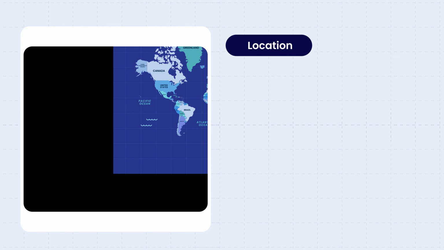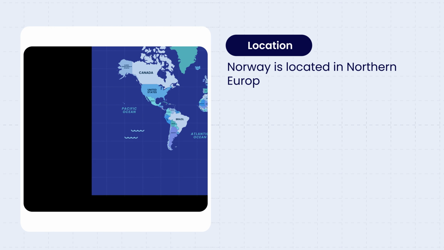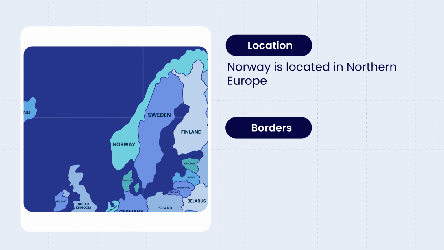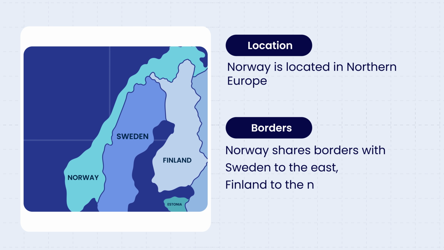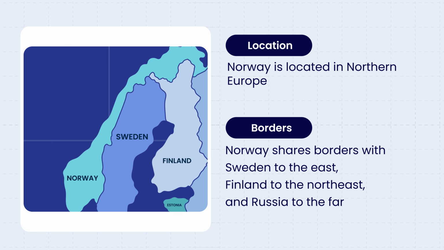Norway is located in Northern Europe, in the Scandinavian peninsula. Norway shares borders with Sweden to the east, Finland to the northeast, and Russia to the far northeast. It is bordered by the North Atlantic Ocean and the Norwegian Sea to the west.